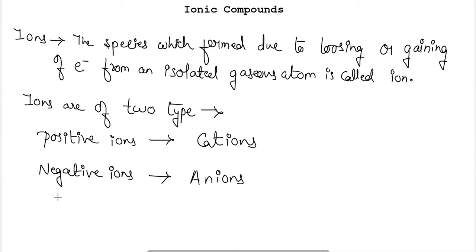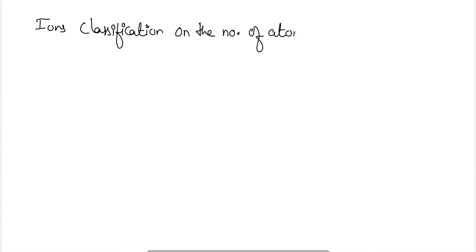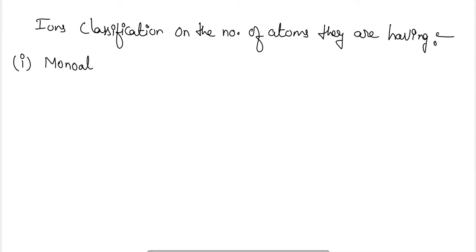So these ions can be of two types, but ions can be further classified on the basis of the number of atoms they have. First is the monoatomic ions.